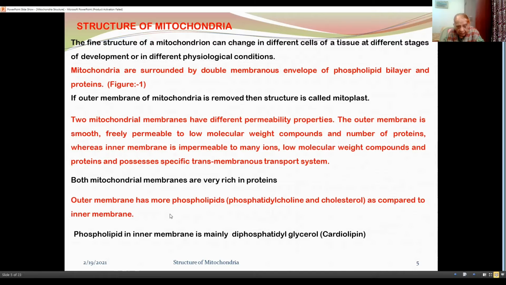Both mitochondrial membranes are very rich in proteins. The outer membrane has more phospholipids, phosphatidylcholine and cholesterol as compared to the inner membrane. The phospholipid in the inner membrane is mainly diphosphatidylglycerol, that is cardiolipin.